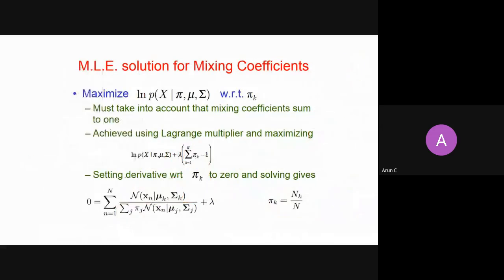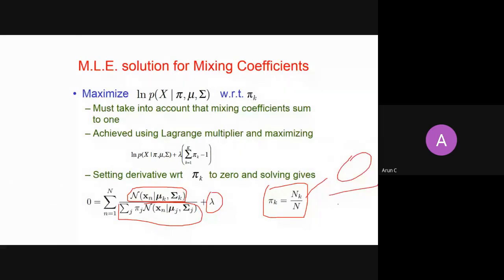So in the numerator term, you are left with only the normal probability density, because you have taken a derivative with respect to pi k, so the pi k will go away. In the denominator, because of this log, it will come, and this summation with lambda will come as it is, right? And when you solve it, you will find that the value of lambda equals 1, and hence you can derive pi k, which is nothing but the effective number of points belonging to the cluster divided by the total number of points, right?